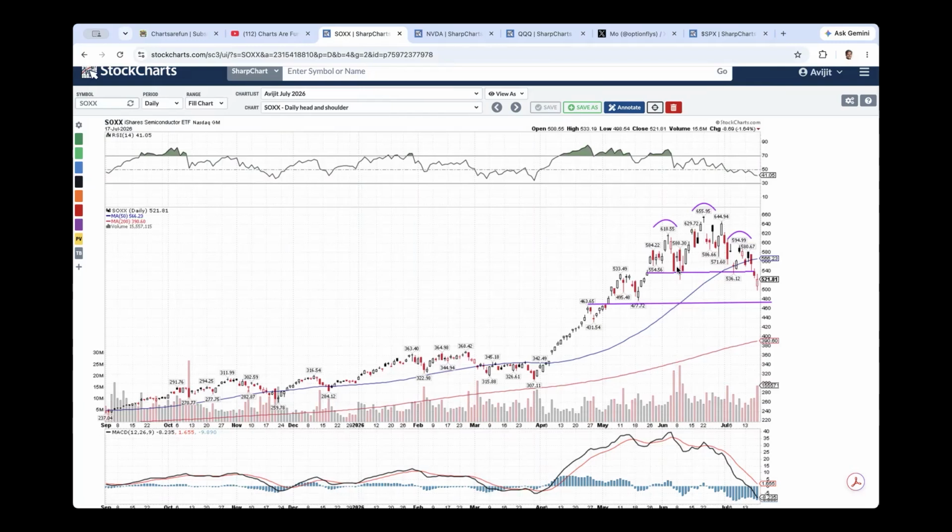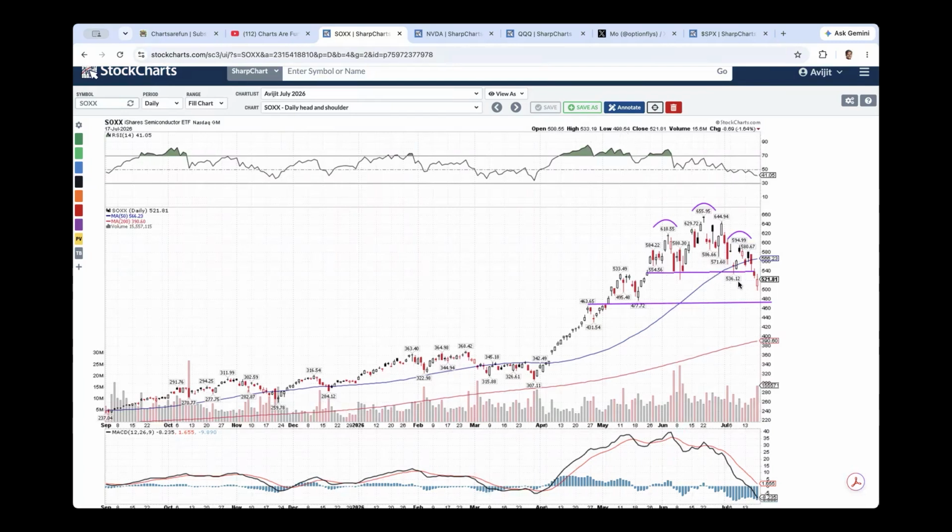What we see here is a classic head and shoulder breakdown. There is volume on the breakdown as we see here. However, it didn't close at the lows of the day. It recovered. It closed higher than where it opened, and it was down 1.6%. But at the lows of the day, it had touched below 500, at 498.